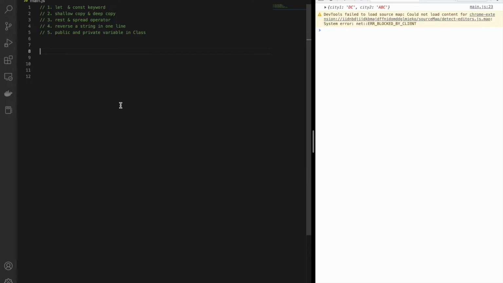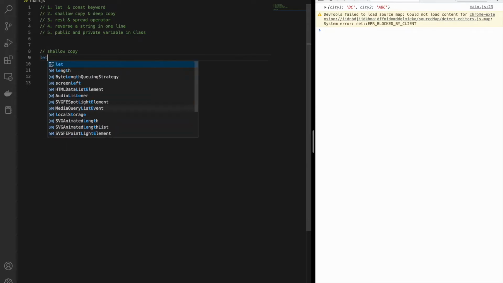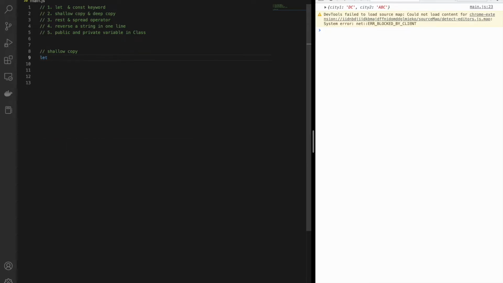Moving to our second topic, shallow and deep copy. Shallow copy is a concept where you are copying a variable which is of the object type. So let me declare a variable city that is an object holding key value pairs. I have city1 with the name XYZ and city2 with ABC.